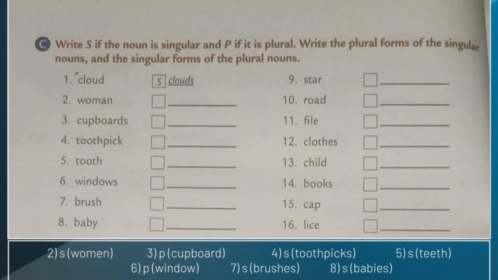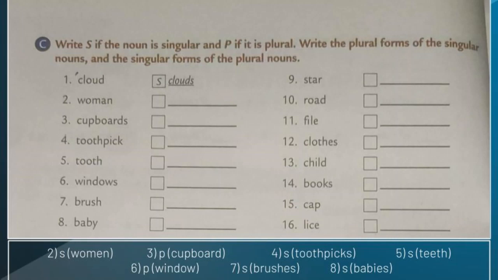After writing it, next, if the given noun is singular, you have to write the plural form. If the given noun is plural, you have to write the singular. Okay, let us see some nouns. Look at the first one. The first one is cloud.